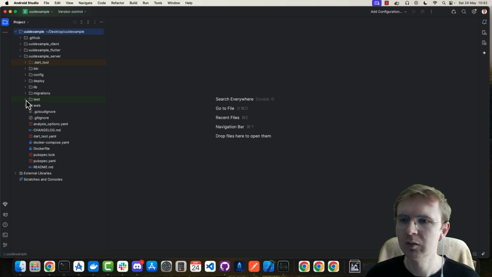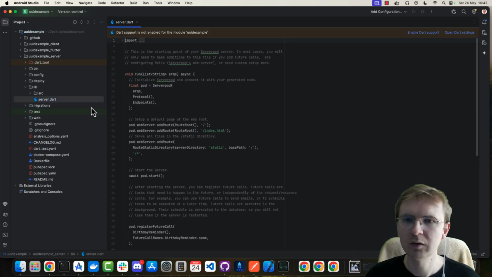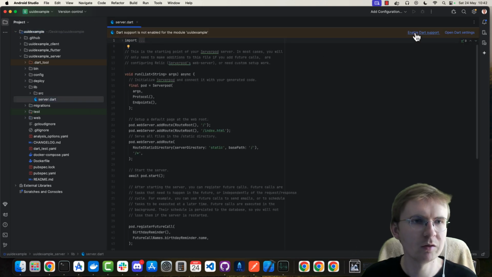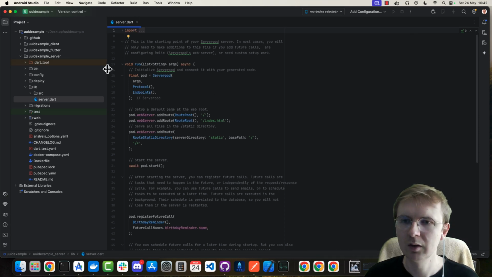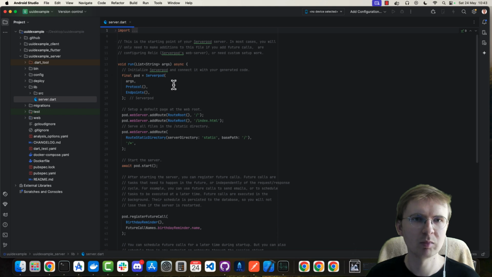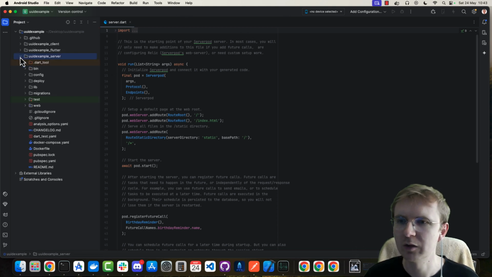Okay, let me open this server.dart, and for some reason I need to click enable Dart support because Android Studio can't just detect that it's Dart. I need to manually click that, please treat it as a Dart file, which is weird.